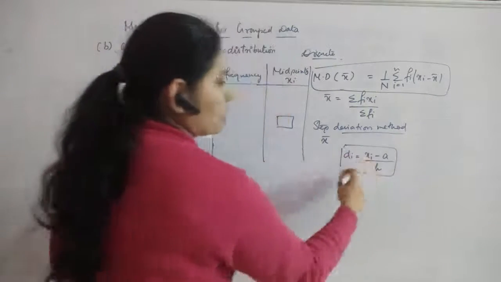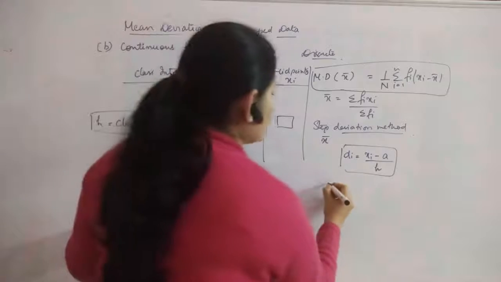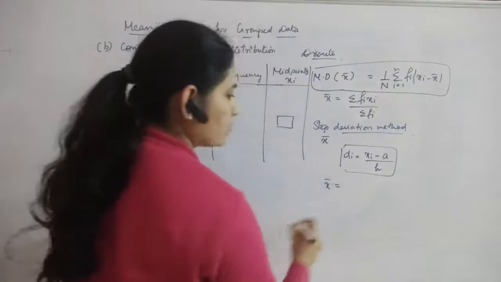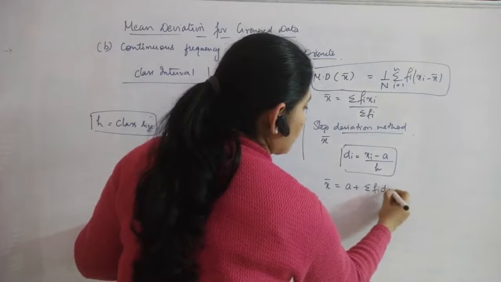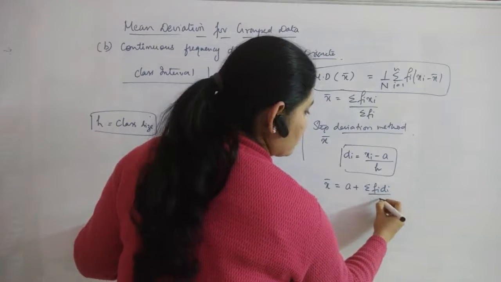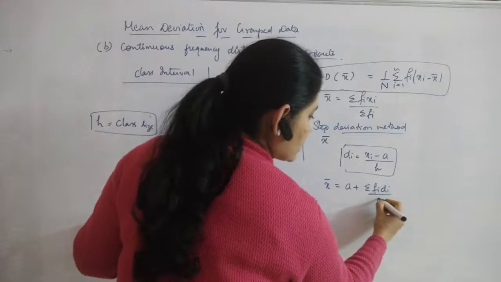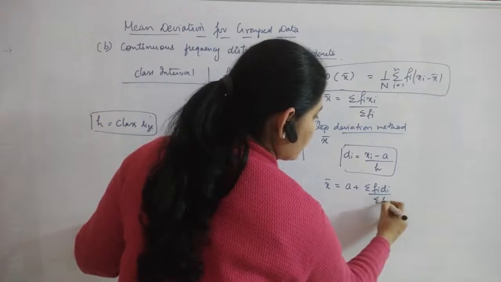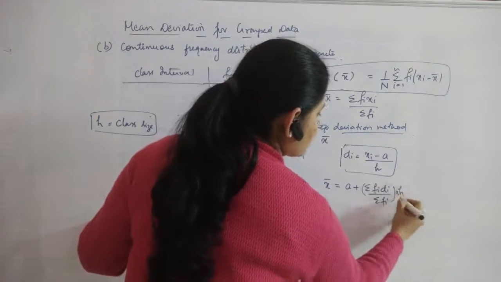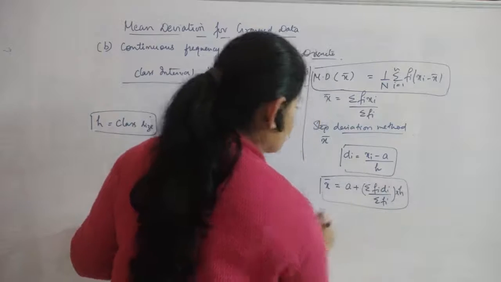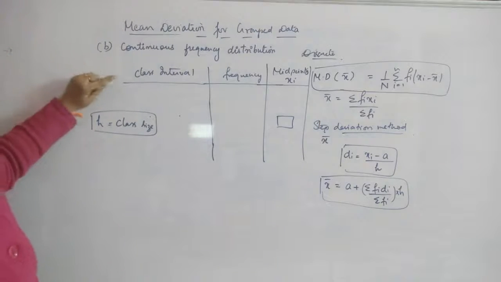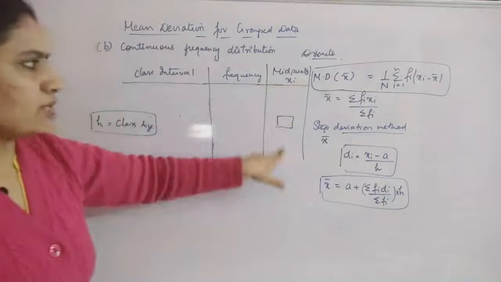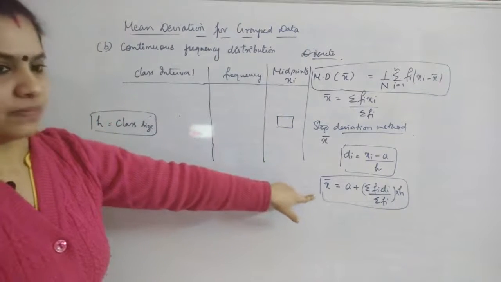So this will be your new column, and after that what will be x bar if you want to find out? That is a plus sigma fi di divided by sigma fi, into h. So this will be the formula for x bar if you have to use your shortcut method to find out the mean deviation about mean when the values xi's which you got are bigger in value.